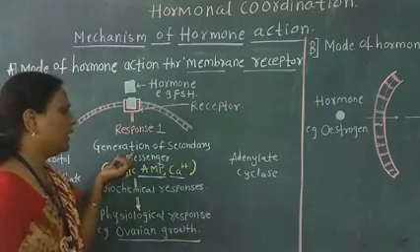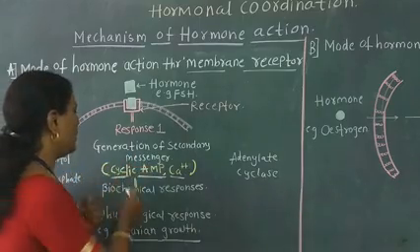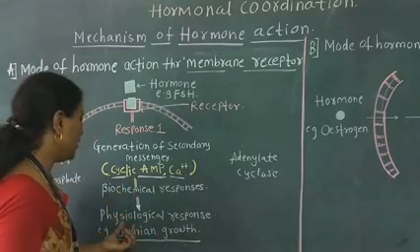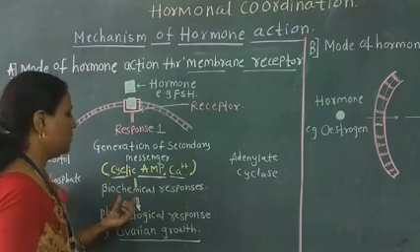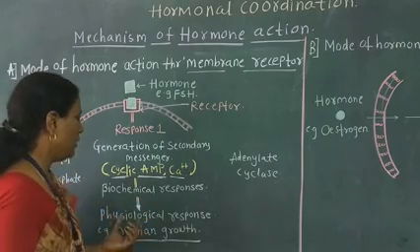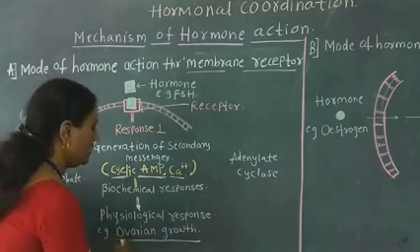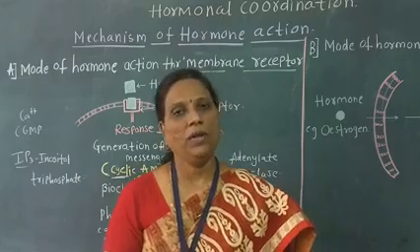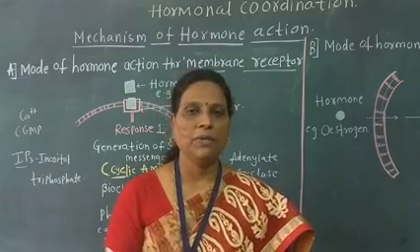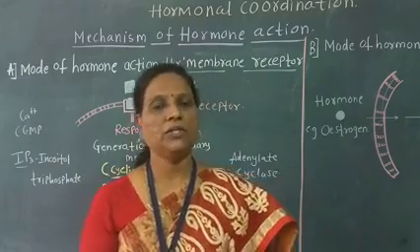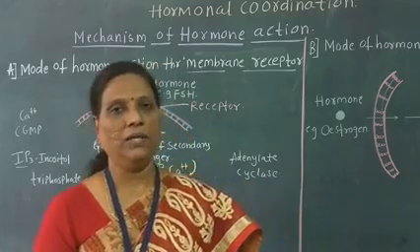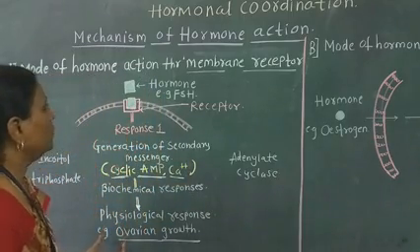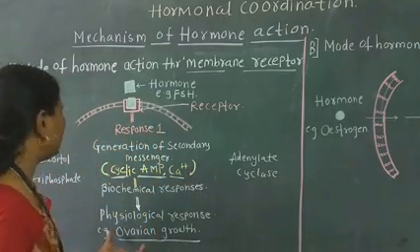Then it generates the secondary messenger, cyclic AMP or calcium, which initiates the biochemical responses and gives the physiological response, that is the growth of ovaries, where primary follicles grow into secondary, tertiary and then Graafian follicles. So this is the mode of action of the hormone through the membrane receptors.